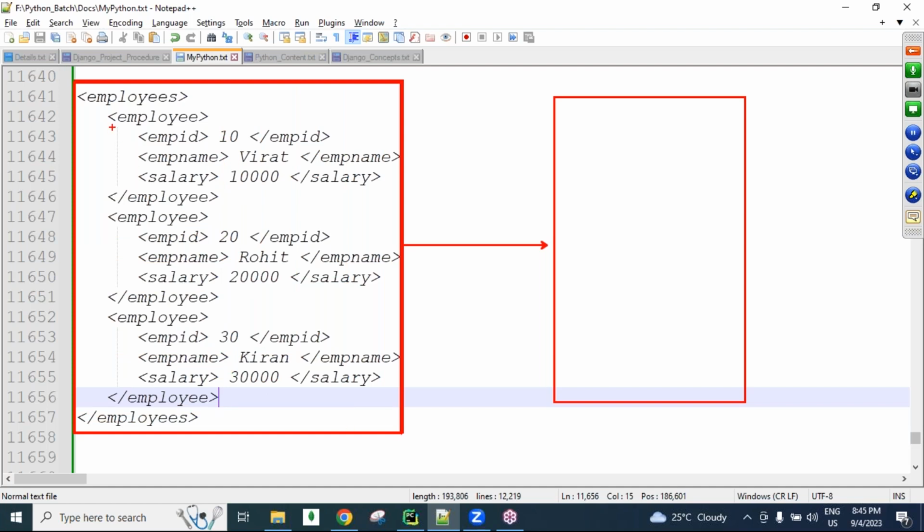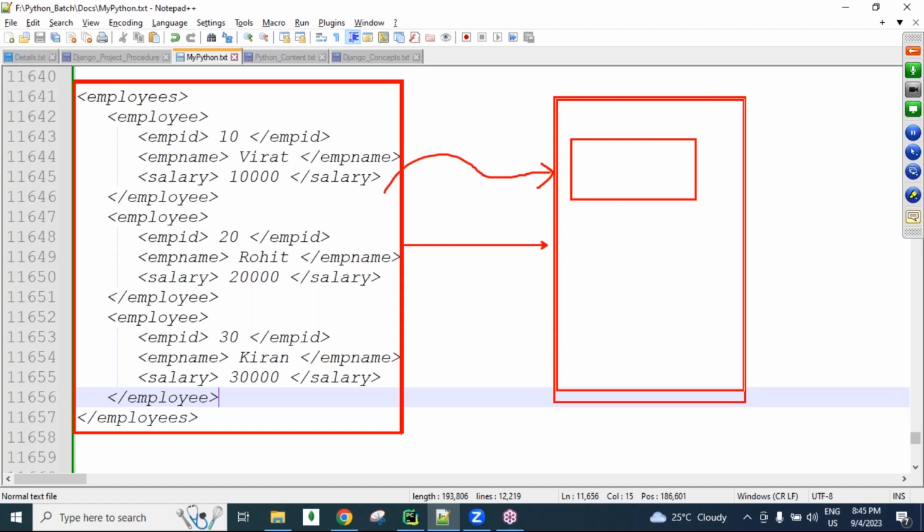So all the people sending this XML format data, a lot of internet speed is required. That's why XML is not used much nowadays. Also, after sending the XML data using more internet speed, it is then received by the application. Now, if we want to access the data from the XML object, that is called parsing. Parsing the data from the XML object takes more time, and more time taken means the performance of the application decreases. Understanding? So there are several problems with using XML.